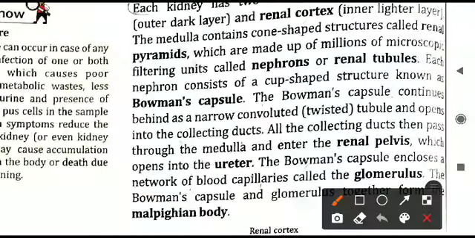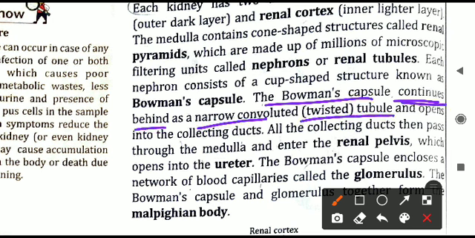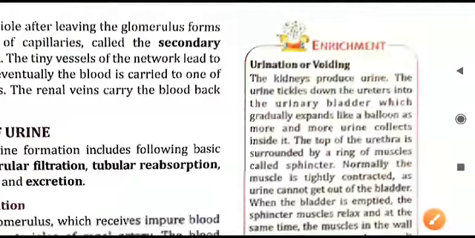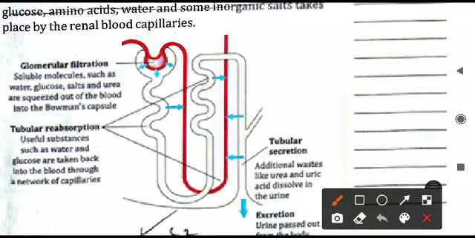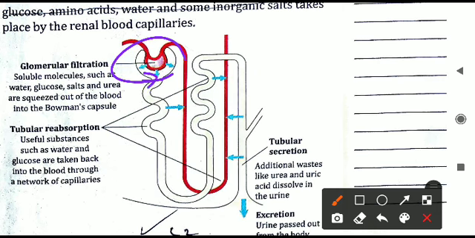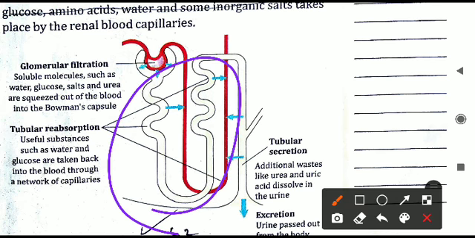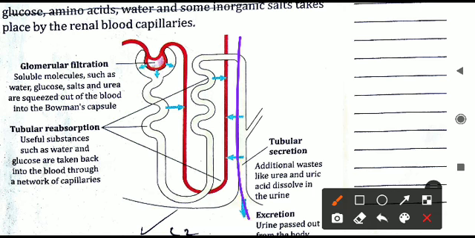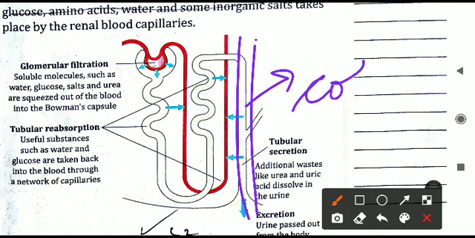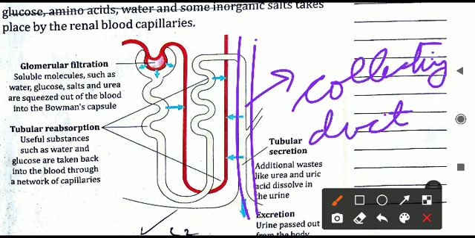Bowman's capsule continues behind as a narrow convoluted tubule and opens up into the collecting duct. Let us come to the diagram again. This Bowman's capsule will continue into the duct. A tube-like structure is there, and this tube is finally moving where? It is moving into the main tube. This tube is the collecting duct. So what has happened in this nephron actually? Inside the nephron, formation of urine is done.